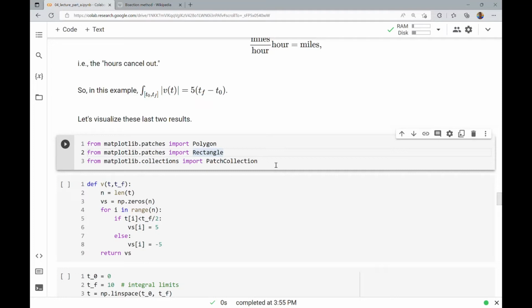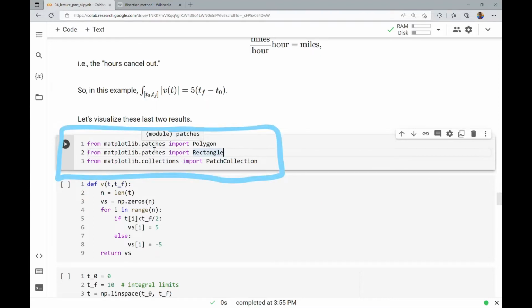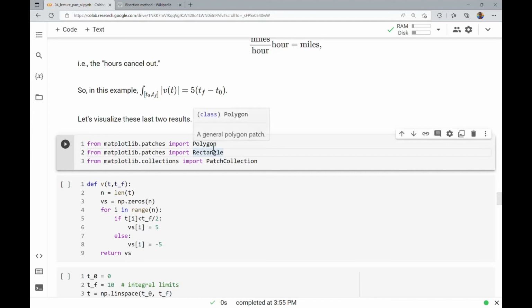Since we're again interested in some visual data storytelling around actual problems that come up in computational data science, we move towards code to help us visualize results. To that end, from Matplotlib, there's this patches module, and it has things like polygons and rectangles, and a patch collection, but that's from collections. That's all very useful for visualizing things involving integrals.